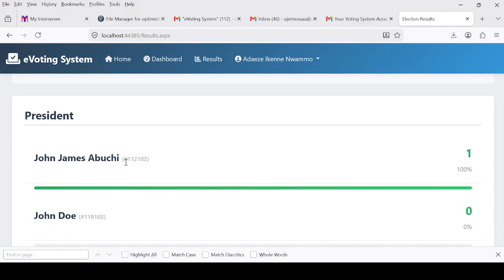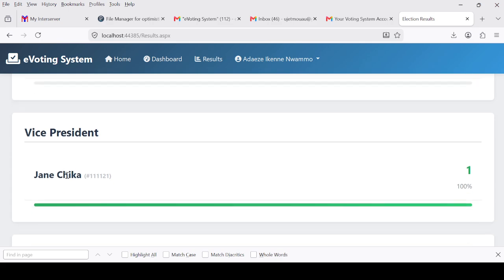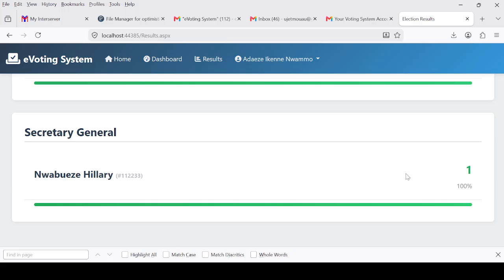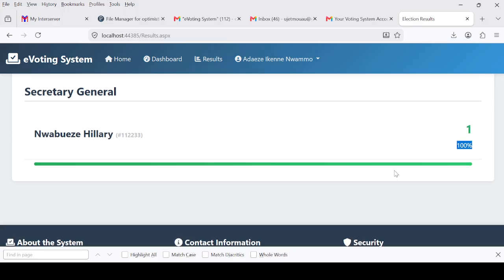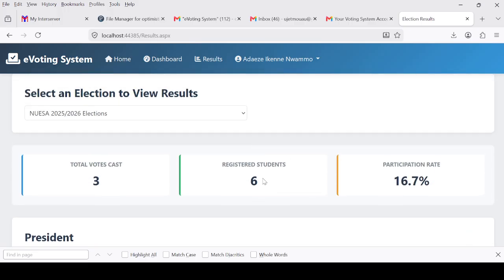Now this is the result. For president, John James Abuchi scored 1. John Joe Deo scored 0. Vice President Chika 1, percentage 100. Secretary General Mwabweze 1, percentage 100. And this is what you will see when the election has ended. It will keep on accumulating until everybody or most of the registered or accredited voters have finished voting.